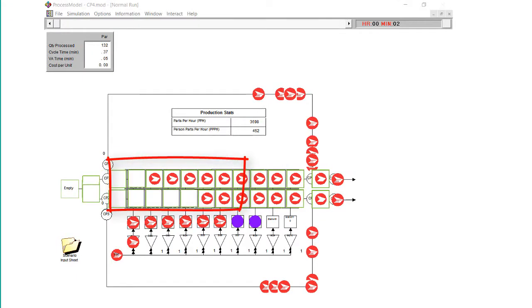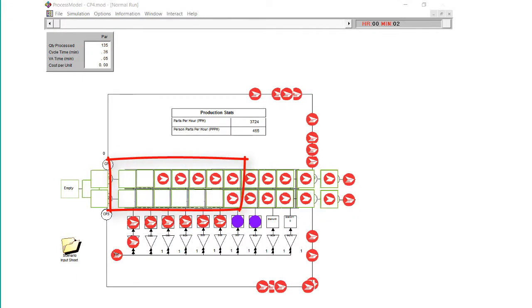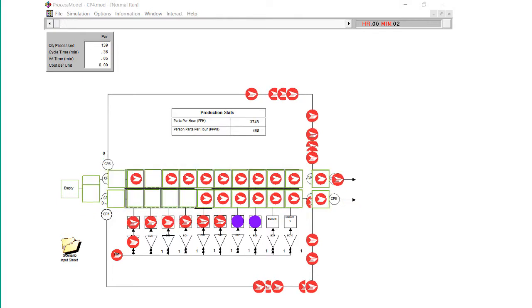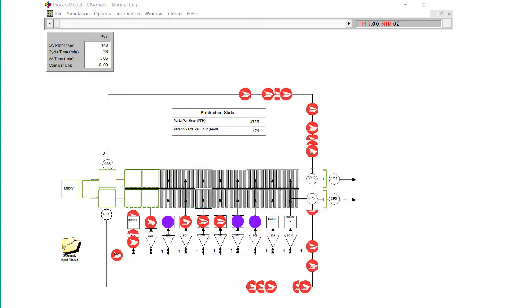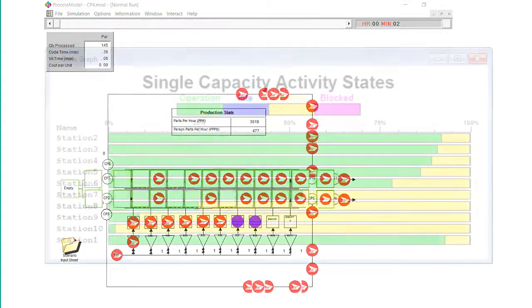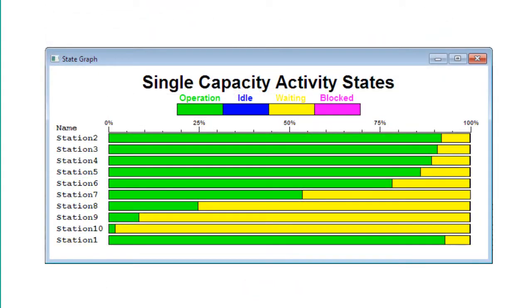Notice how the parcels are more realistically placed on the conveyor. Using variability is critical to understanding system behavior and problems. The output has many built-in reports. Graphs show the stations that are blocked.